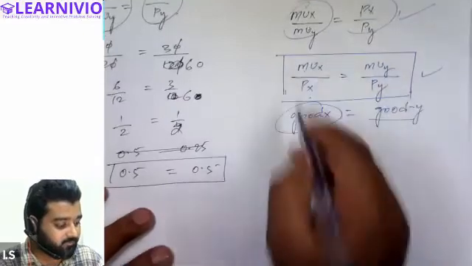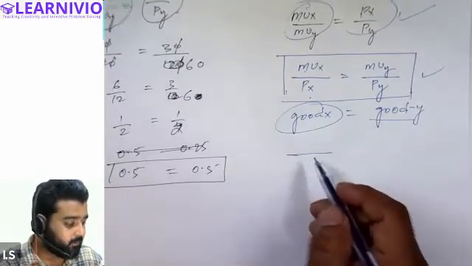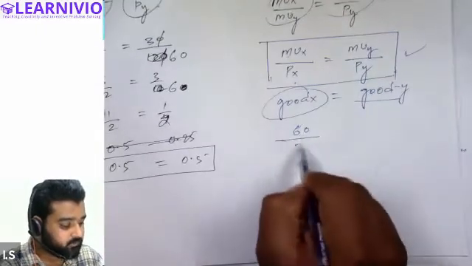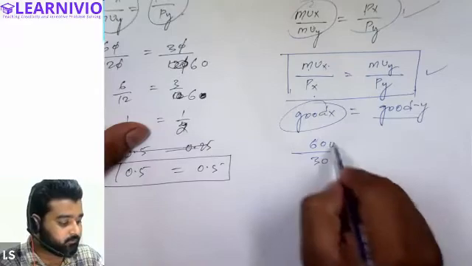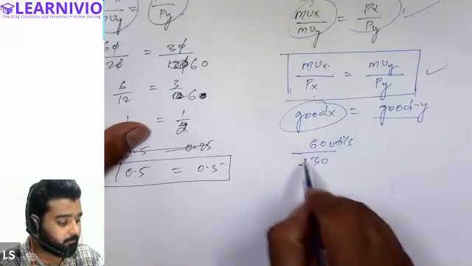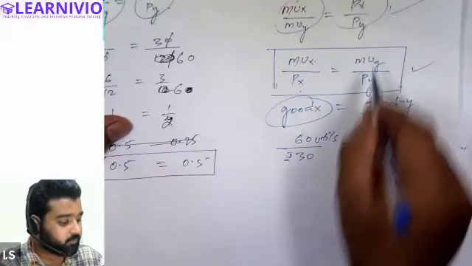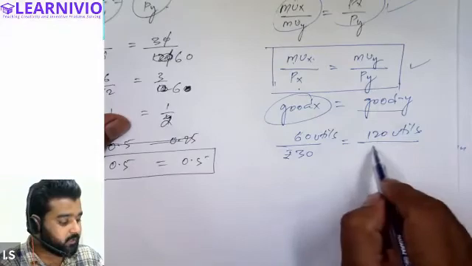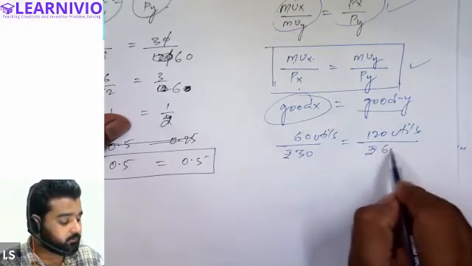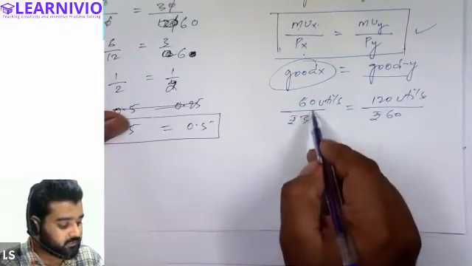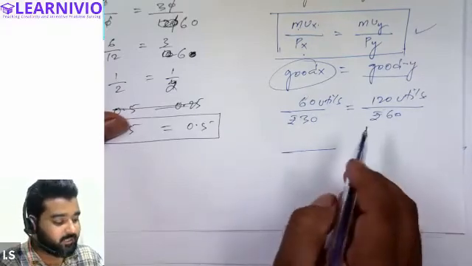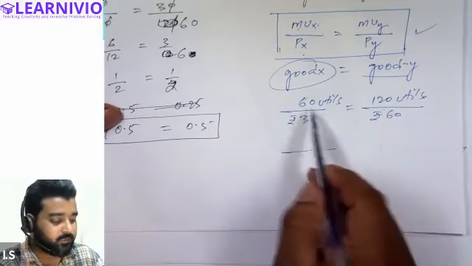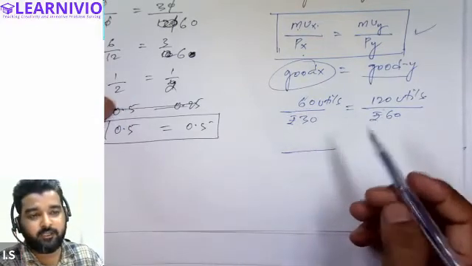If, let's say, the consumer is spending, what was our example? Our example was basically the customer was spending 30 rupees and getting 60 utils of satisfaction from commodity X, and from commodity Y he was getting 120 utils of satisfaction, and the price he was paying was basically 60 rupees. So in case of good X, how much satisfaction is he getting against 1 rupee? If he's spending 30 and getting 60 utils of satisfaction, can you tell me how much satisfaction he's getting against 1 rupee?